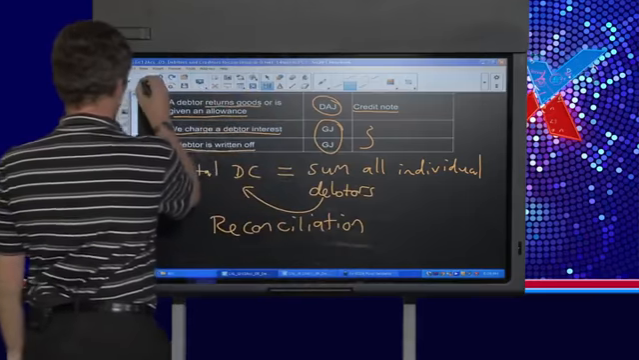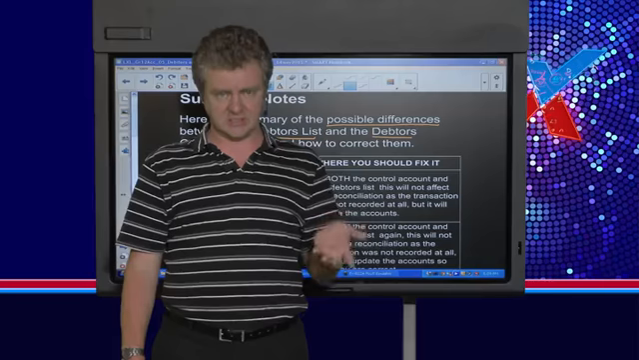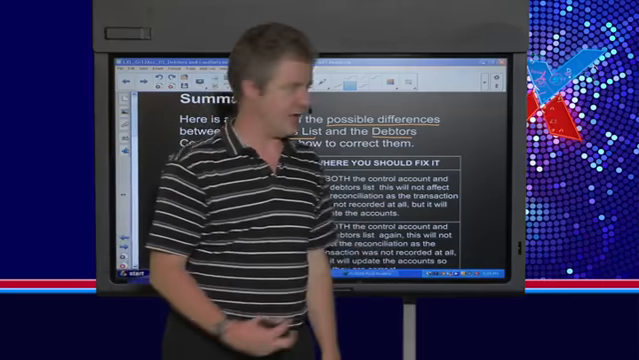So, what we've got on this page is some summary notes of the possible differences. What are the possible mistakes that we could make? There's a mistake in the debtors list, or there's a mistake in the debtors control account, or sometimes both, and what we've got here is just a summary on where you should fix it. So I'm going to run through these little ones step by step so that you can see where everything goes.